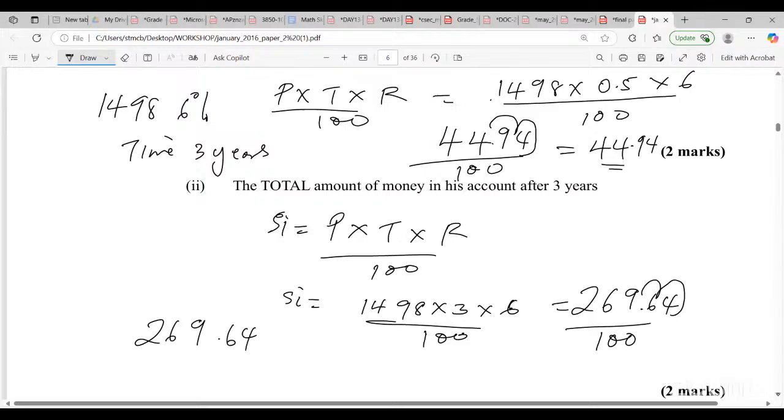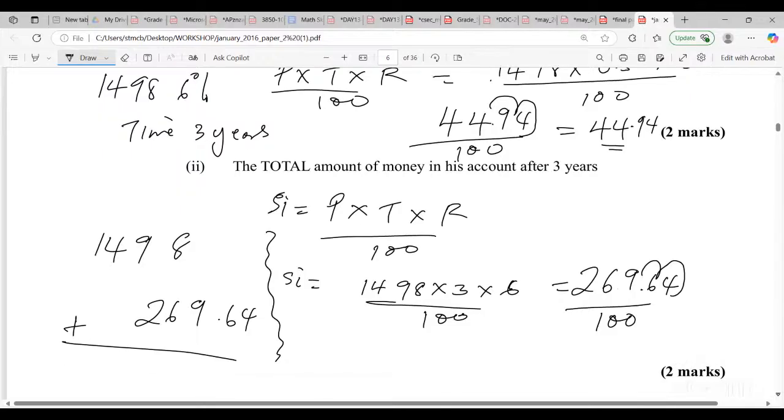They didn't ask for the simple interest amount. They asked how much in the account. So we have to add the original that they had in the account, which was the 1,498. So we have to add this to the 1,498, assuming that they don't make any deposit or any withdrawal.